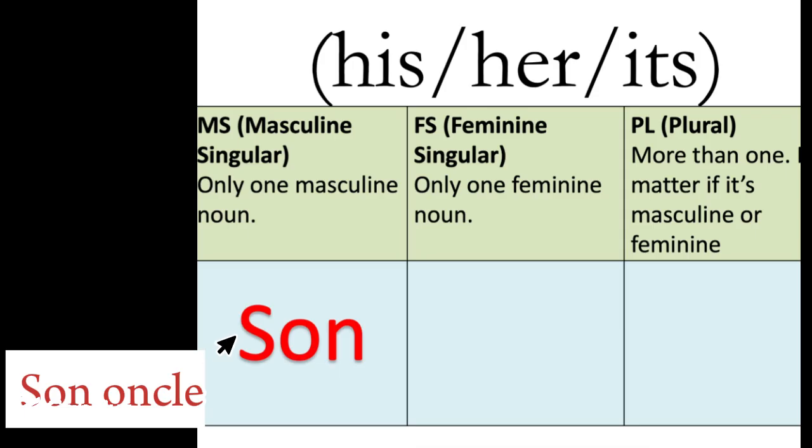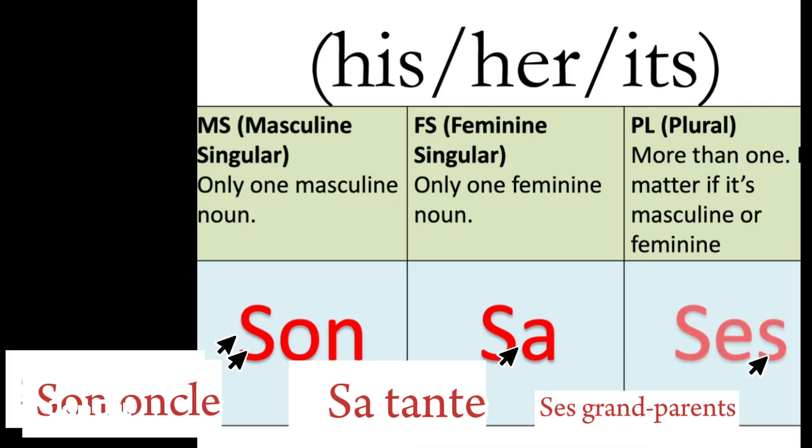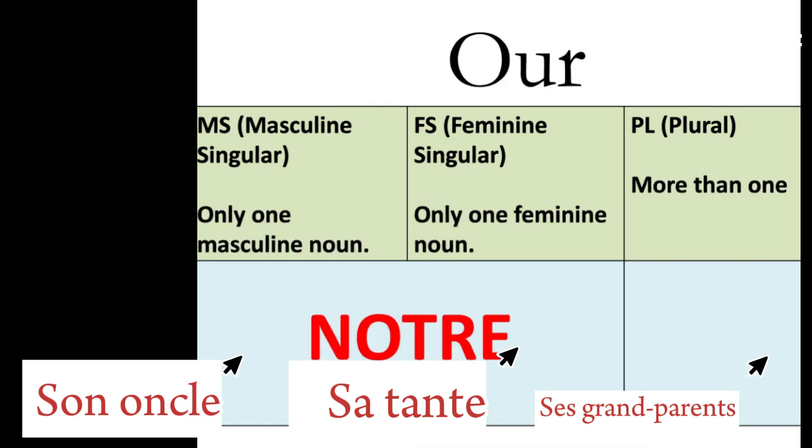Son, like son oncle, his uncle. And then female will be sa tante, his aunt. And then the last one is going to be ses grands-parents, his or her grandparents.